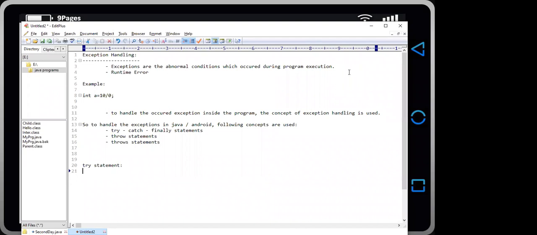In short, what are the try statements? Try statements or the try block. The try block contains the set of statements under which an exception may occur. Okay. So we always write the statements under which an exception may occur inside the try block.